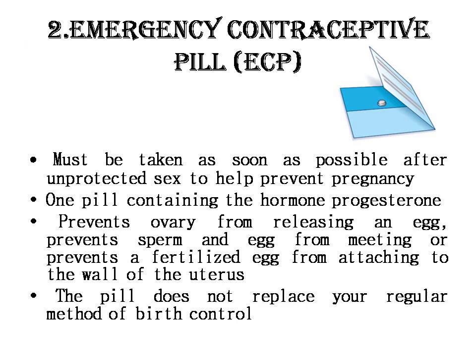Next we'll go for the second method, that is emergency contraceptive pills. This type of pill must be taken as soon as possible after unprotected sex to help prevent pregnancy, within 24 to 48 hours. This pill contains only progesterone, not estrogen. As for the mechanism, it prevents the ovulation process and the egg from meeting the sperm, or prevents a fertilized egg from attaching to the walls of the uterus. This kind of emergency pill does not replace the regular method of birth control pills.